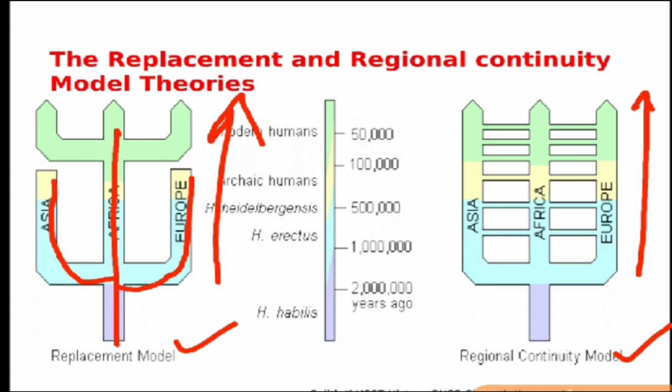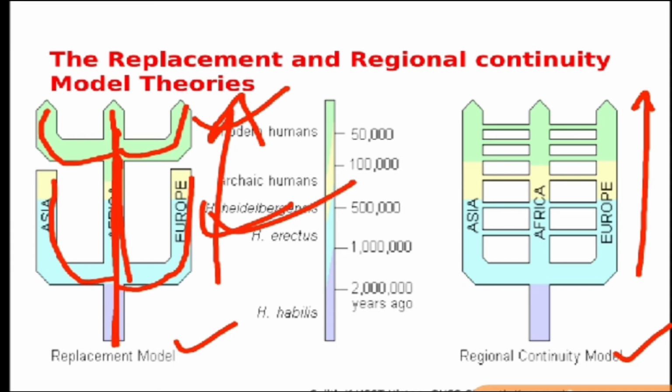But then another man who was more advanced than the earliest man again originated from Africa, and replaced all the older forms of human being which were inhabiting Asia, Africa and Europe. That was replaced by this new human being, and he occupied Africa, Europe and Asia, but he replaced all the older forms of human being. It means this man replaced this man. So this is called the replacement model.